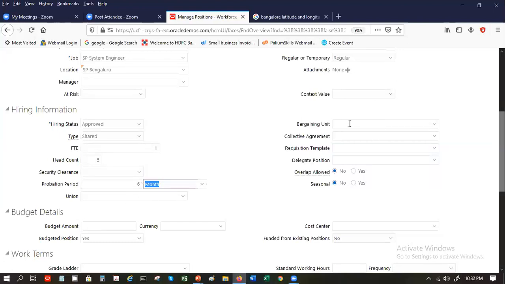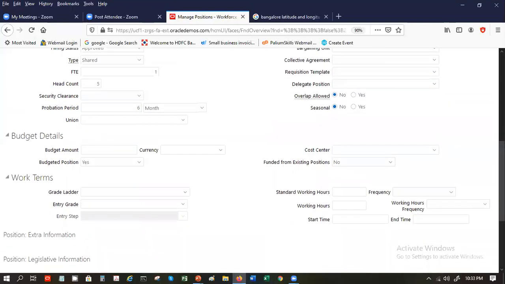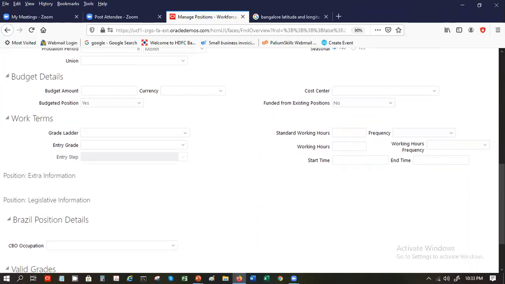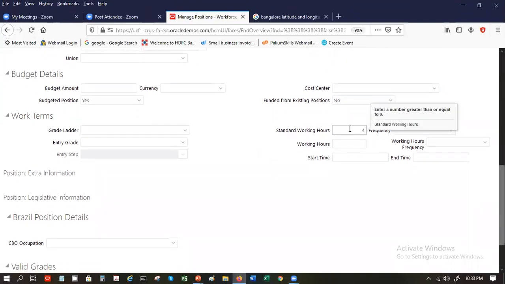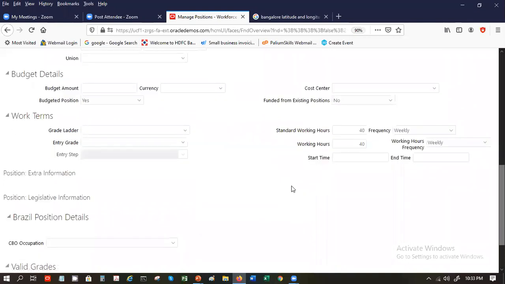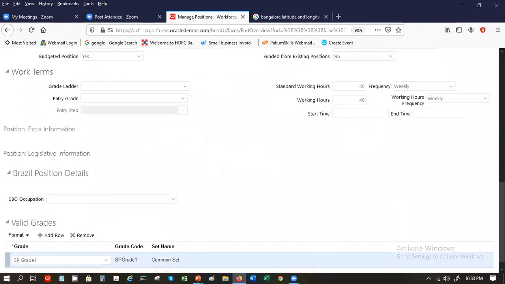Bargaining unit is basically the trade unions, or collective agreements. All these things you can see here, and you can have them populated as and when required. They will default, or you can leave them blank. Only the mandatory ones you need to define here. Working hours, you can say standard 40 hours per week. So this is the calculation: 8 hours a day, 5 head count.